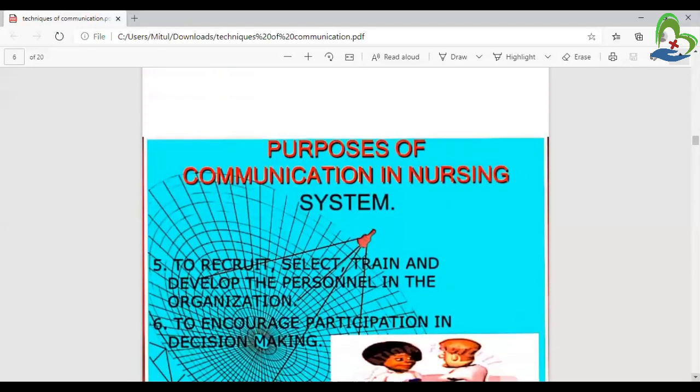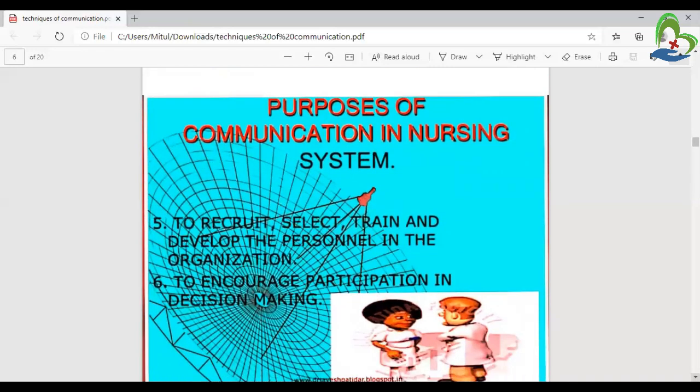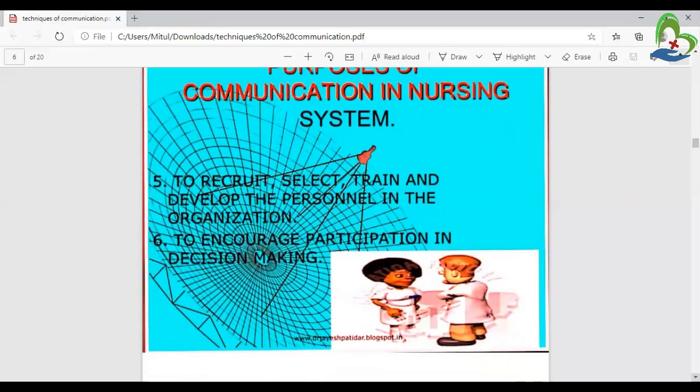Next, purpose of communication. And fifth point, to recruit, select, train and develop the personnel in the organization, and to encourage participation in decision making, like doctor and nurse, always be decision making.